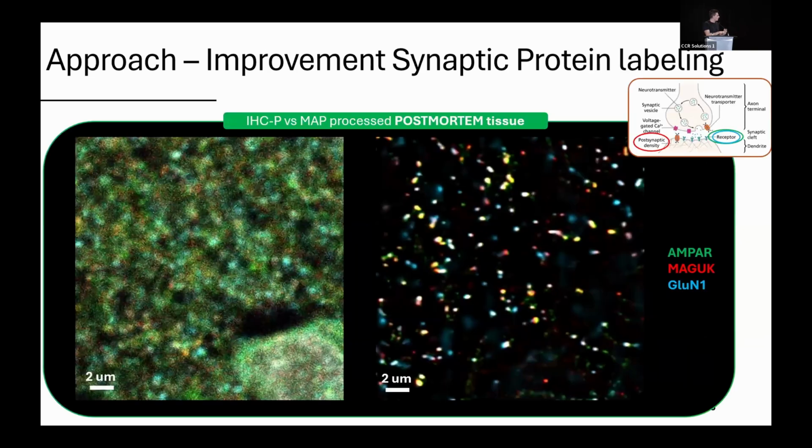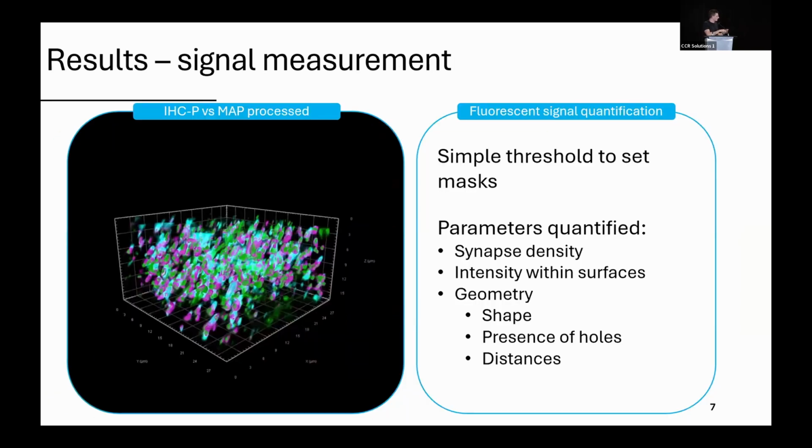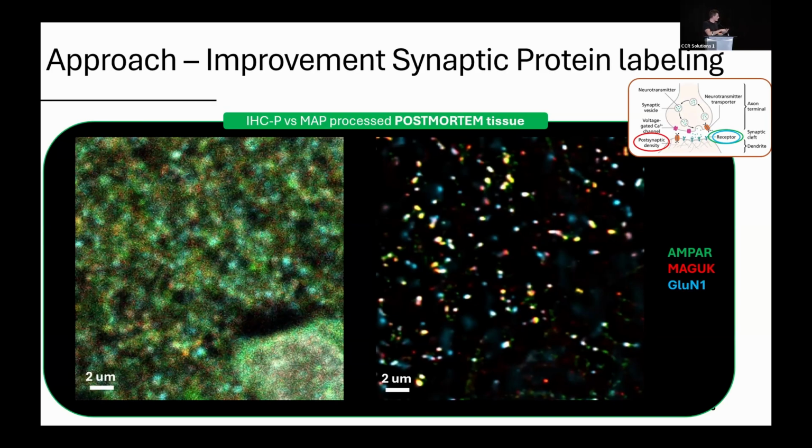As with many expansion microscopy papers, just to show you a before and after, this is the type of gain in resolution that I obtain when using expansion microscopy. And I want to insist that this is on postmortem tissue, clinical tissue from various tissue banks that everyone can access. We can dramatically increase the quality of the staining that we obtain.